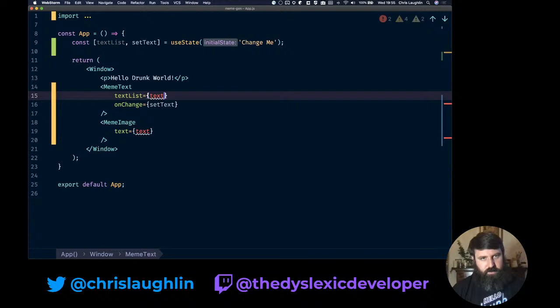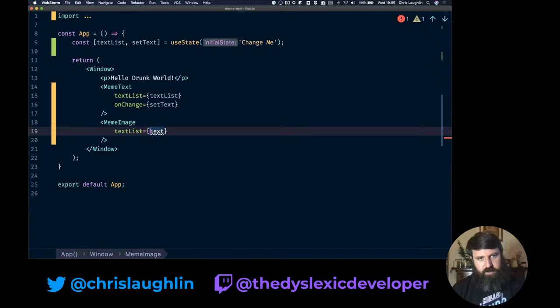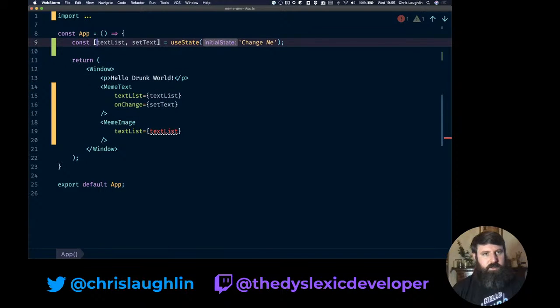Then replace this, and replace this, and then this is going to be set text list. This is almost kind of like a to-do app. So now this becomes an empty array, and by default, do I want to do it object based? I don't really need anything else, so by default, change me. And I can work off the index, I think.